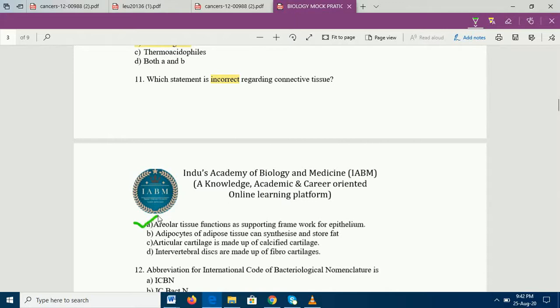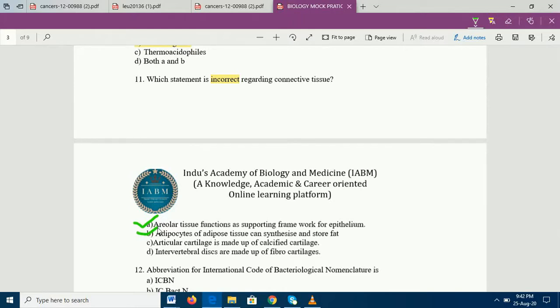Option B, adipocytes of adipose tissue can synthesize and store fat. Yes, the adipocytes in the body are responsible for storing fat, a lipid-producing substance. It is because of adipose fat that our weight also increases. It's like 40 to 50% of the body weight is muscle and the remaining is fat. So muscle and fat together make up the important body weight. Therefore this statement is also very right.